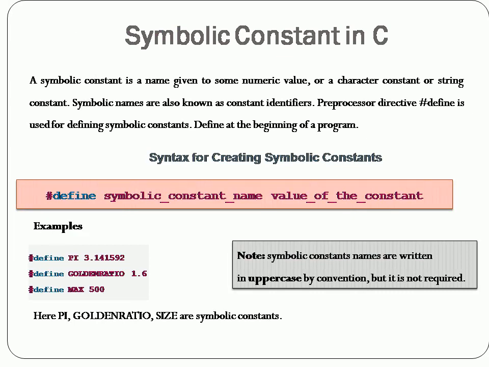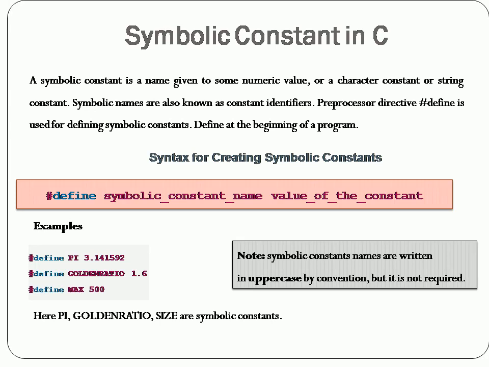Here we are discussing symbolic constants in C. A symbolic constant is a name which is given to some numeric value, character constant, or string constant. Those names are called constant identifiers. In order to define symbolic constants, we use a preprocessor directive, a predefined keyword called #define. It should be defined at the beginning of the program, before the main statement. You have to define which variables should be considered constants and what value we need to assign to them.